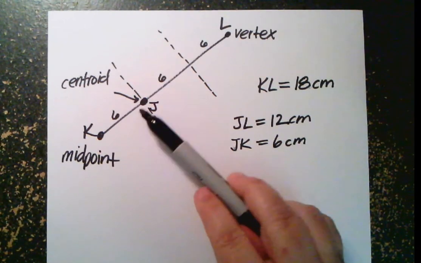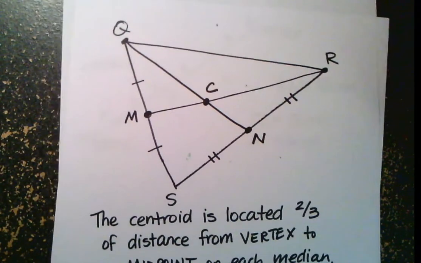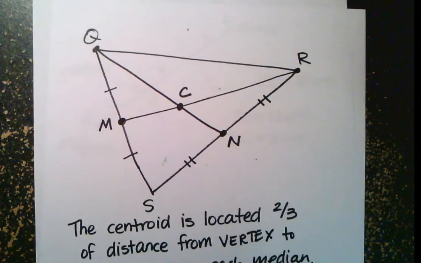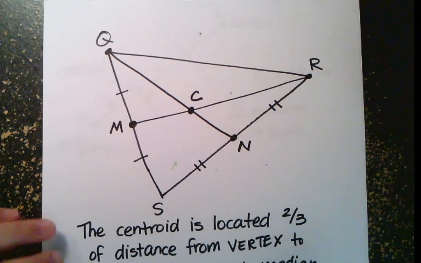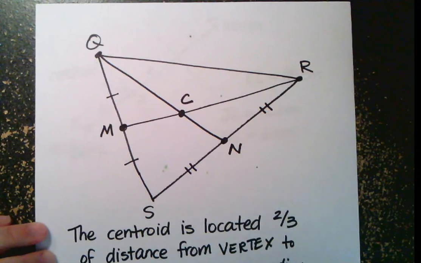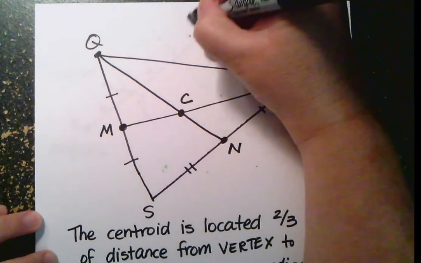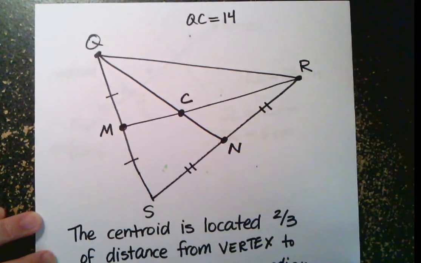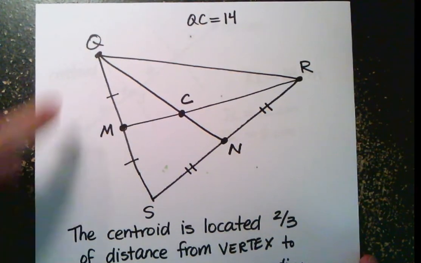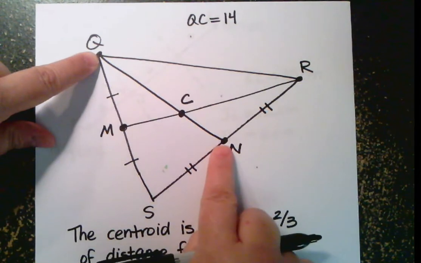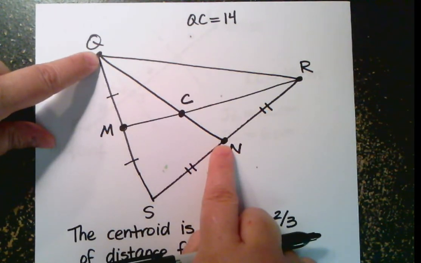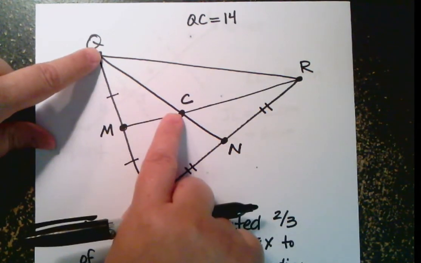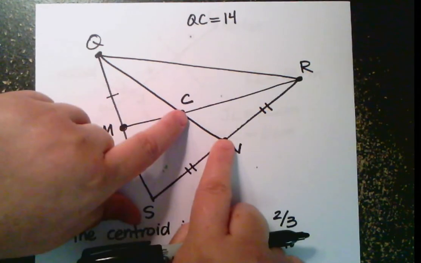So let's go back and look at that in context. What if I was told that segment QC had a length of 14 units, and I'm not going to worry about the units right now. Here's the vertex, here is the midpoint on QN, which is the median. On the vertex side is where it's 2 pieces. On the midpoint side is where it's 1 piece.